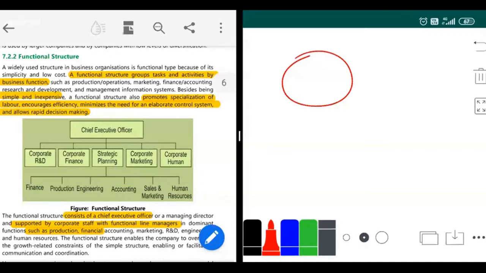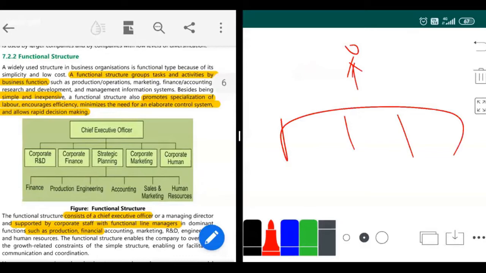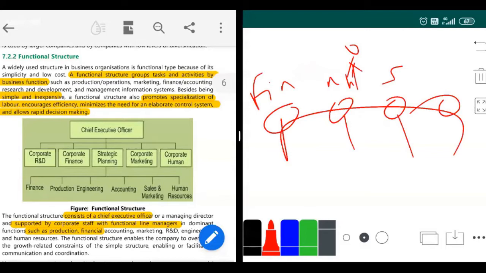Okay. Functional structure. What functional structure is, is that under this owner, you will have a lot of functions and a functional manager for each. You will have a finance function, marketing function, sales function, and all of that. Okay. So functional structure groups tasks and activities by business function. So what I can do is I have a sales function. Under my sales function, the person will do the sales also and he'll do the marketing also. I can also have it like that. It's my wish. However, I group my tasks and activities as business functions.